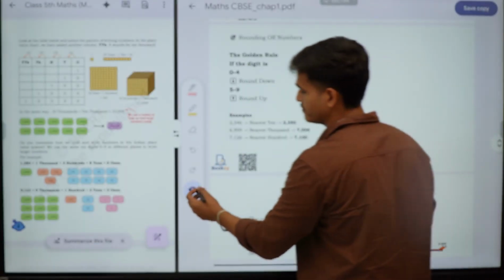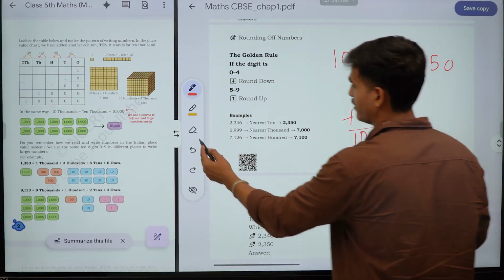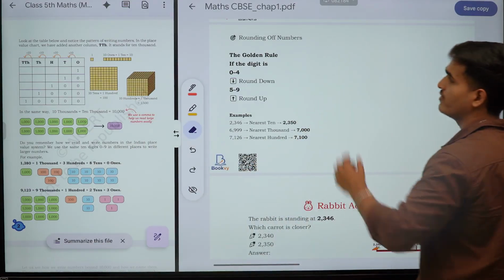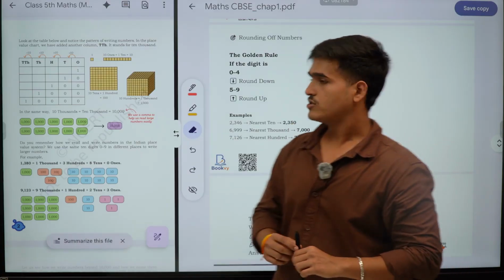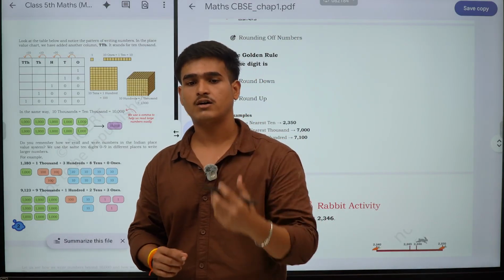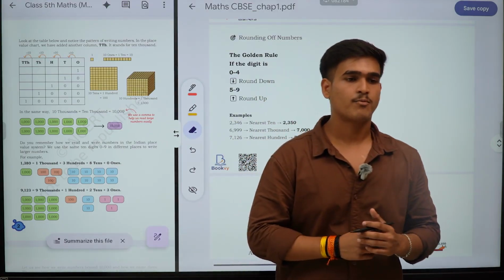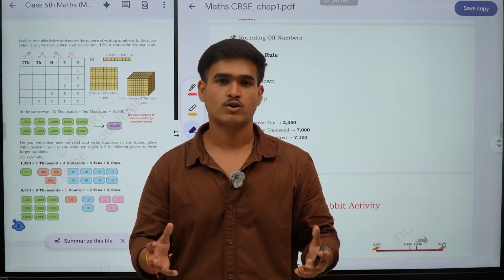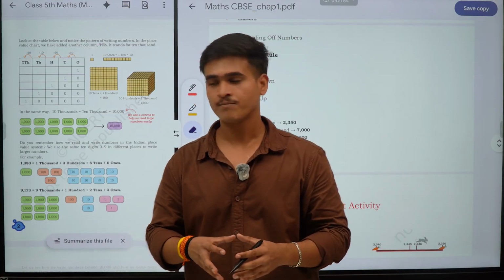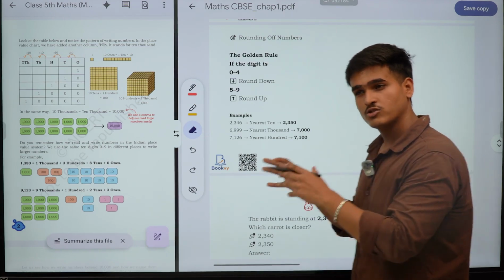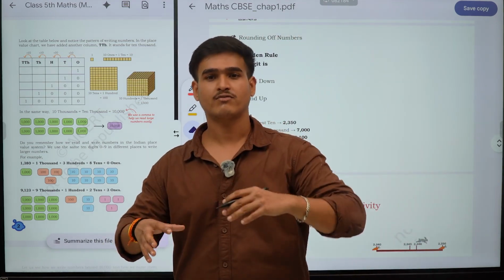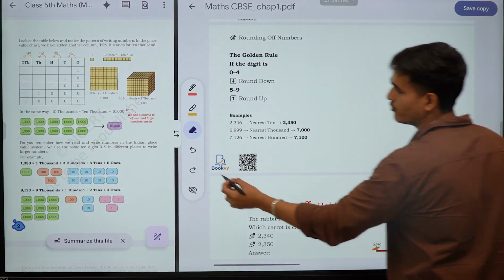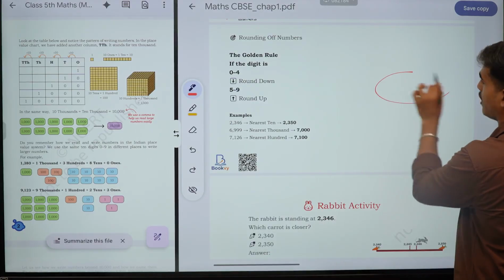Now we'll go with the rounding off. What is rounding off? This is the simple term of this method. So see students, whenever you are having some money, like your parents have given you 750, you tell them, why don't you give me 1000 rupees? Because this approximately stands for 1000 rupees, no? So rounding off is also a thing which we use to do the round up. In simple language we say round up or round figure.